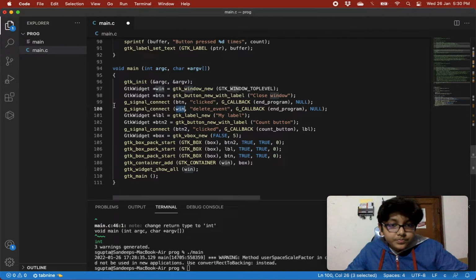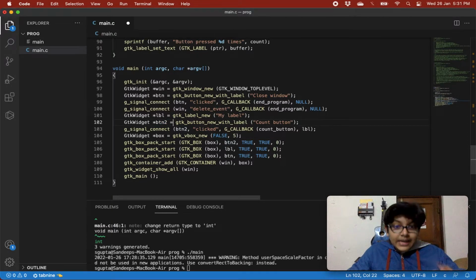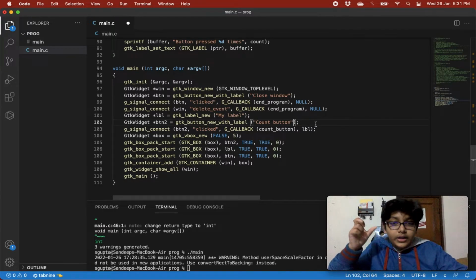And we are creating a GTK widget label, and this is also creating a new label for us, that is my label. And then we are creating another GTK widget, but that is button 2. This is our second button, and its value is GTK button new with label, so on it there will be written count button. So button 2 is a GTK button type widget that is basically a button, but on it will be written count button.